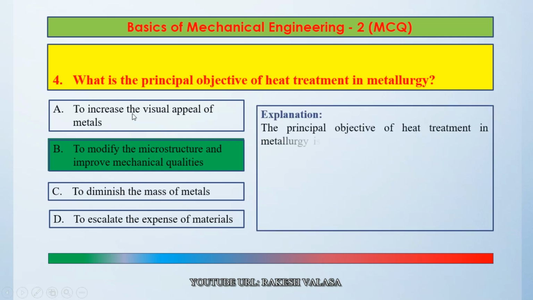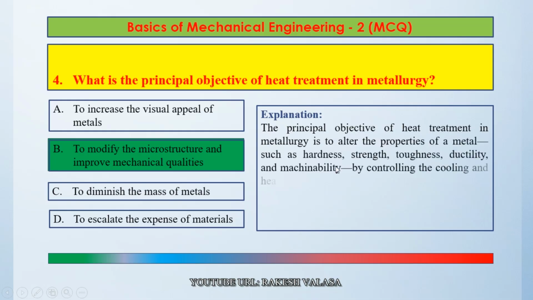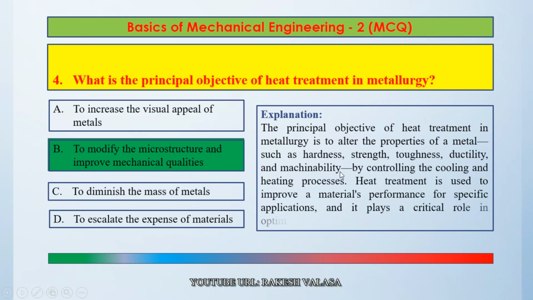The principal objective of heat treatment in metallurgy is to alter the properties of a metal such as hardness, strength, toughness, ductility, and machinability by controlling the cooling and heating processes. Heat treatment is used to improve a material performance for specific applications, and it plays a critical role in optimizing the material's microstructure. So the correct answer is option B, to modify the microstructure and improve mechanical qualities.